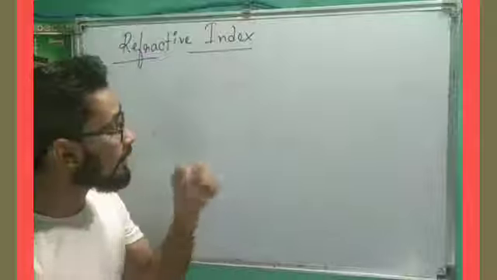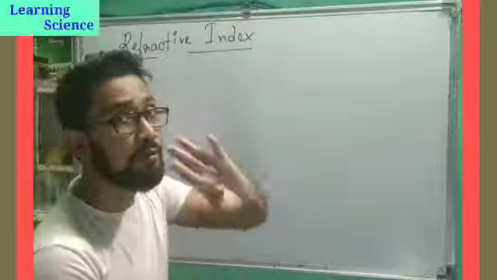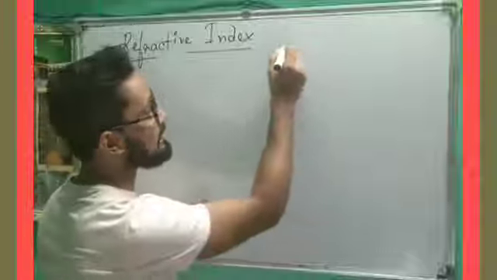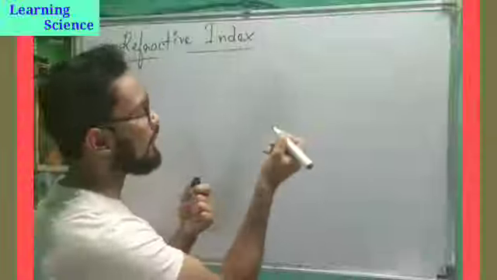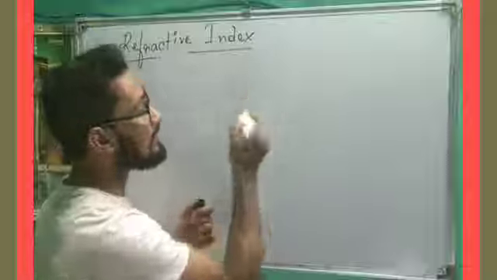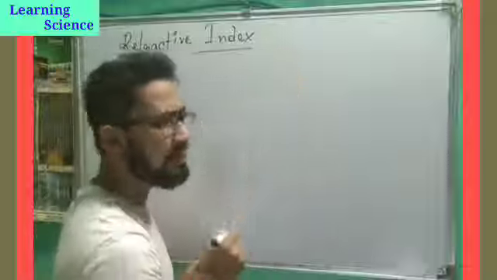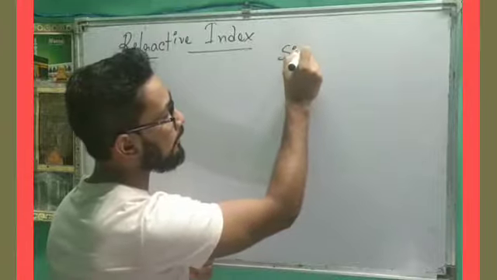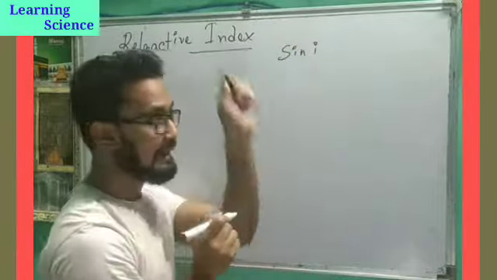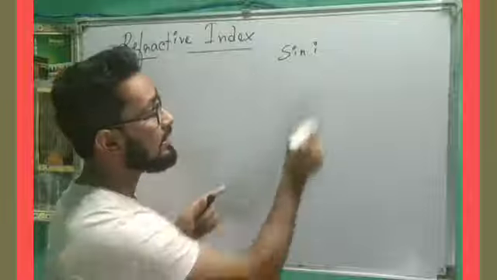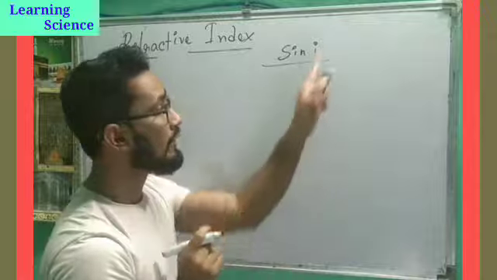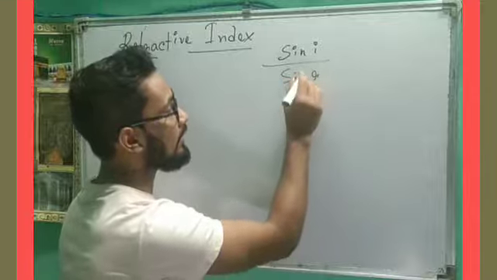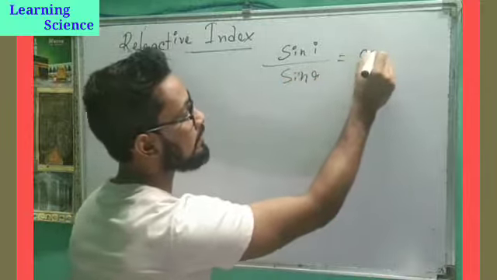Okay, so to understand this refractive index, we have to know about the second law of refraction. The second law of refraction is given by Snell, in 1962 or 61, I think. According to Snell, when light is traveling from one medium to another medium, there is an incident ray and an incident angle. The sine of the angle of incidence and the sine of the angle of refraction is a constant.